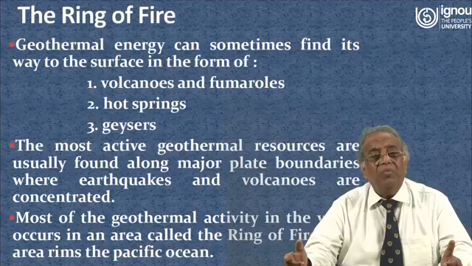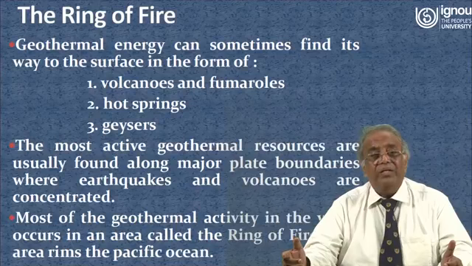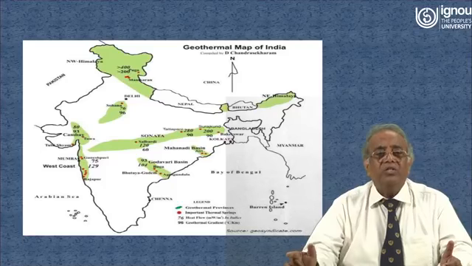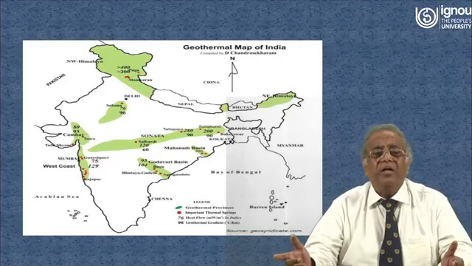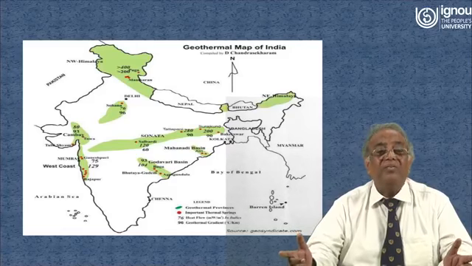Most of the geothermal activity in the world occurs in an area called the Ring of Fire. This area rims the Pacific Ocean. So this is the diagram. In this diagram you can see where the Ring of Fire is located in our country.